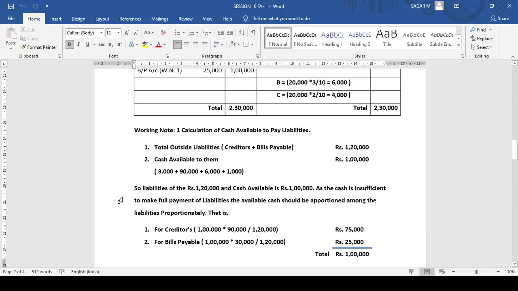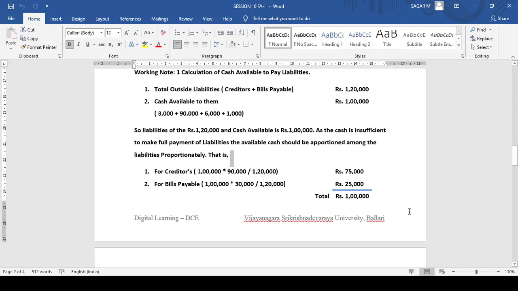So outside liabilities are rupees 1,20,000, but the cash available is only 1 lakh. As the cash is insufficient to make full payment of liabilities, the available cash should be apportioned among the liabilities proportionately. So how to calculate?